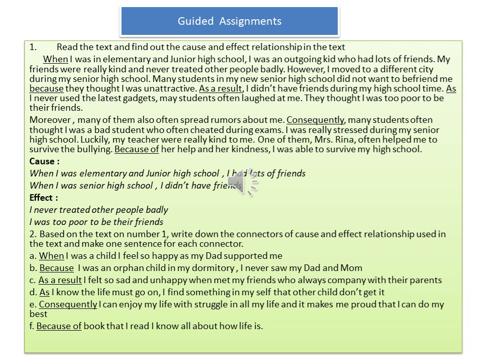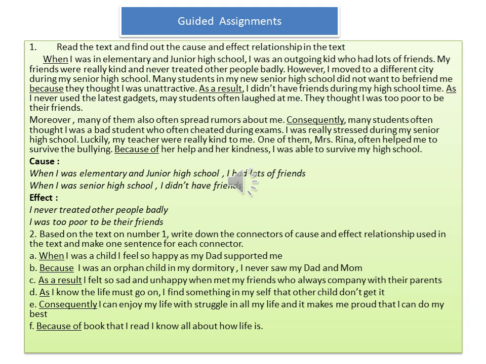As I never used the latest gadgets, my students often laughed at me. They thought I was too poor to be their friends. Moreover, many of them also often spread rumors about me. Consequently, many students often thought I was a bad student who often cheated during exams. I was really stressed during my senior high school. Luckily, my teachers were really kind to me. One of them, Mrs. Rena, often helped me to survive the bullying. Because of her help and her kindness, I was able to survive my high school.